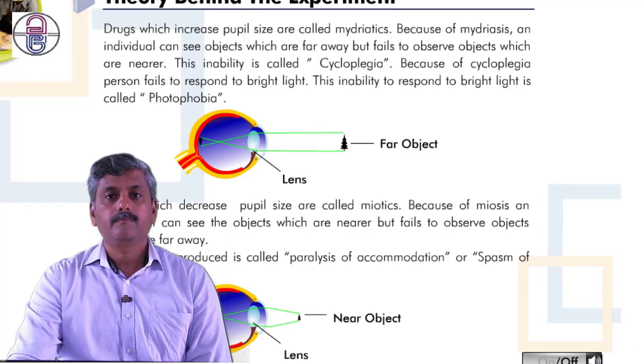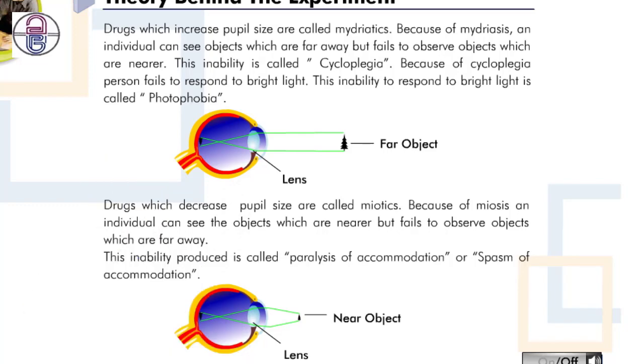Because of mydriasis, an individual can see objects which are far away but fails to observe objects which are nearer. This inability is called cycloplegia. Because of cycloplegia, the person fails to respond to bright light. This inability to respond to bright light is called photophobia.